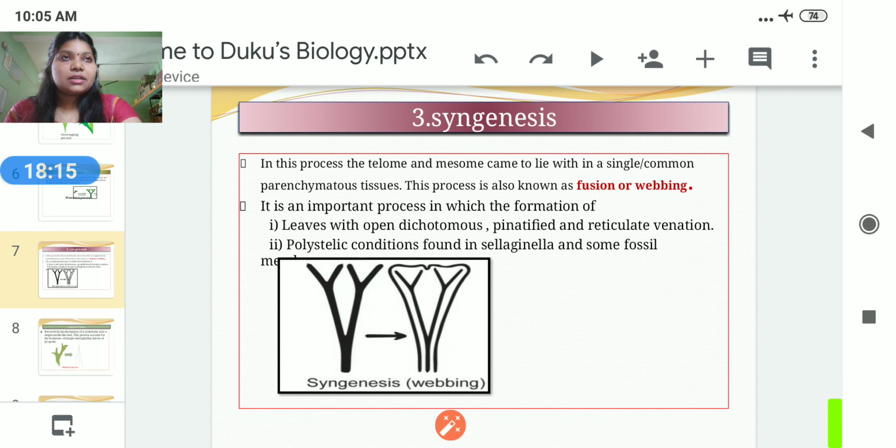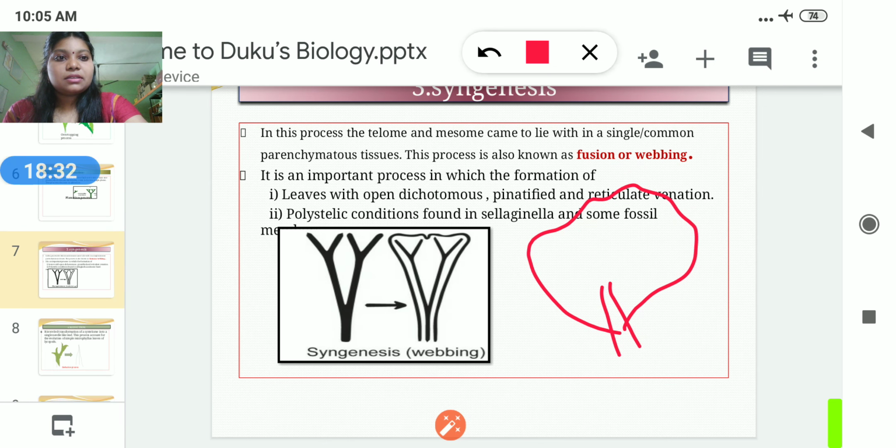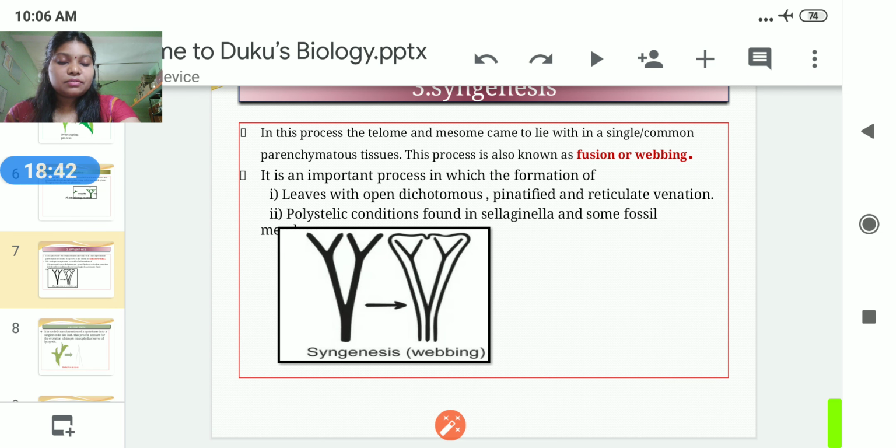You have already seen that leaves are the best example in nature. In the case of the palm, the largest leaf, in the case of a large leaf, they have a structure like this, and this process is known as the webbing process. It is a very important process, that is the formation of leaves with the open dichotomous, pinnatified and reticulate venation.